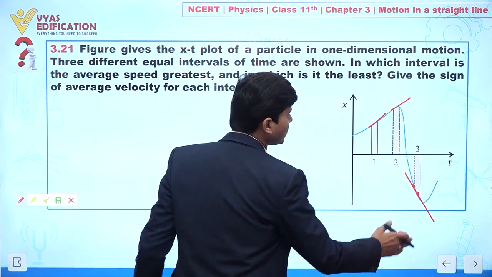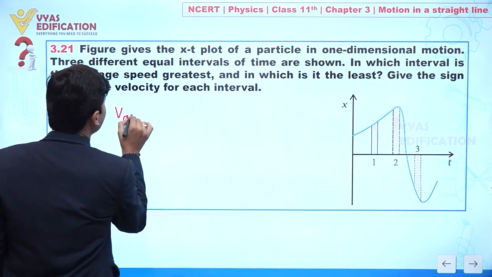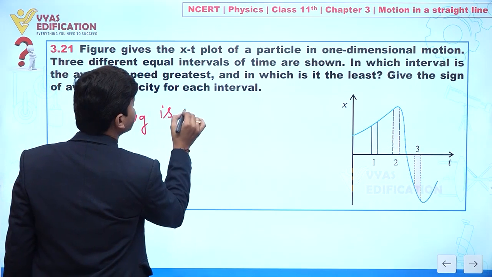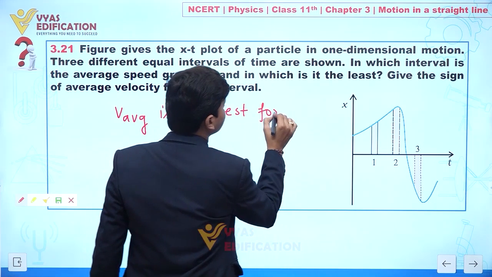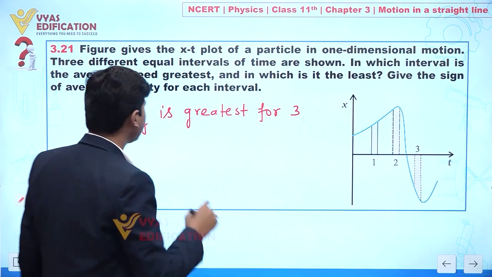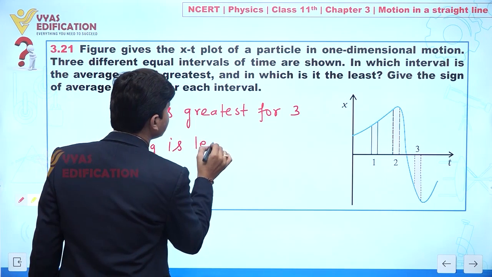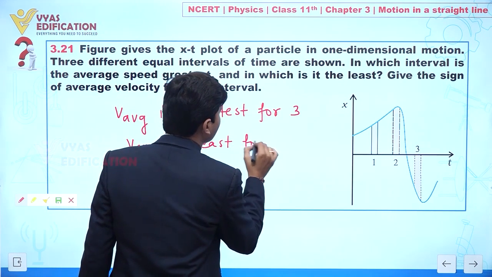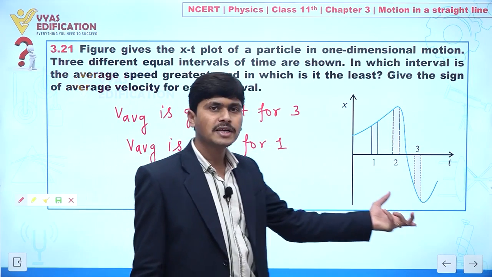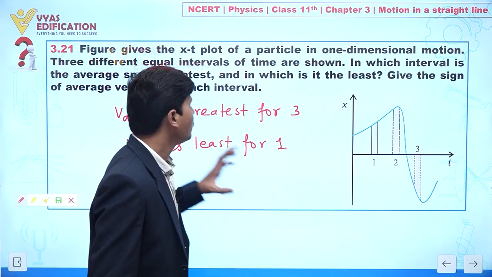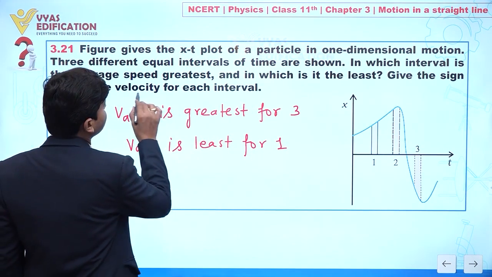So directly you can see V average is greatest for 3, and V average is least for number 1. So we have average speed greatest for 3 and least for number 1. Now we have to give the sign of average velocity.